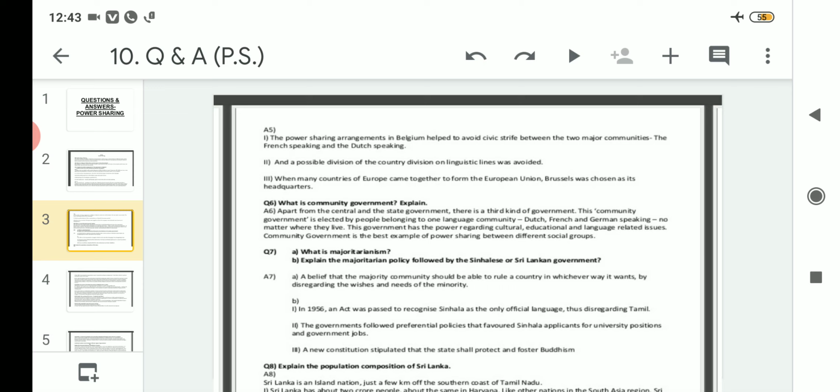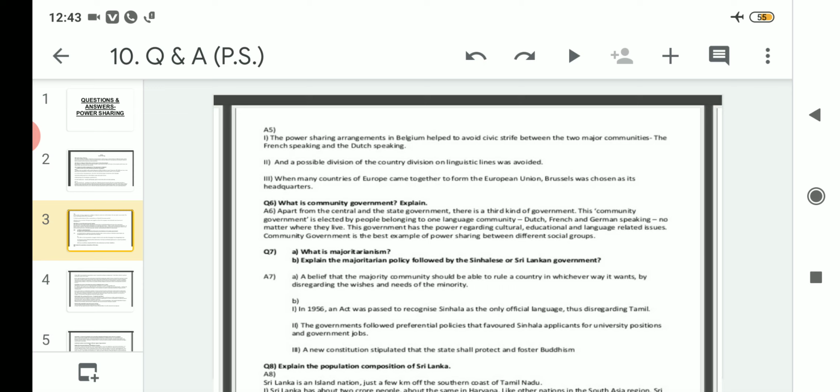So as in India we have central and state government, along with that smaller constituent units are there in the form of local level of government. But in Belgium, these smaller constituent units are known as the community government.